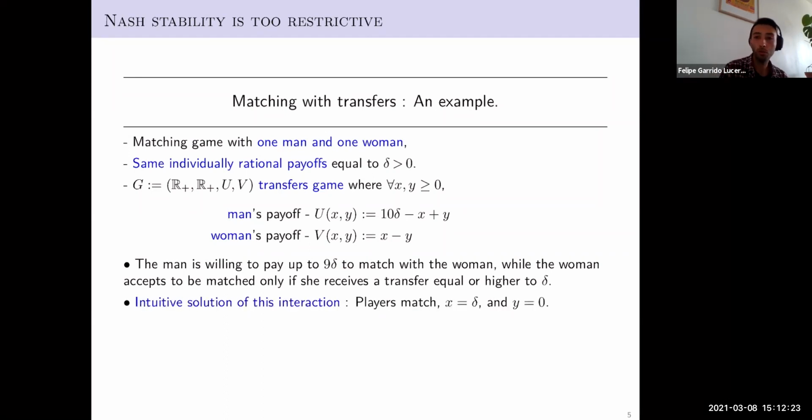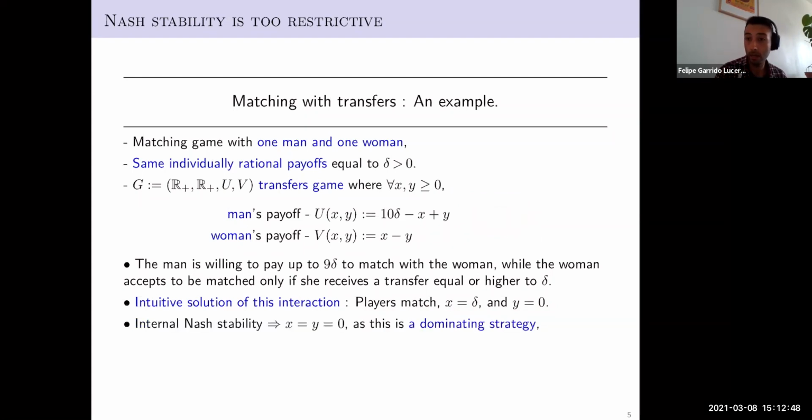The intuitive solution to this problem should be that the players match, the man makes a transfer x equal to delta, and the woman doesn't make any transfer. Under this solution, notice that both of them are weakly better off than being single, and indeed, this is the highest payoff that the man can obtain matching with the woman.